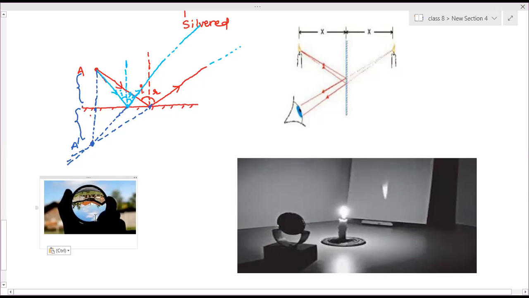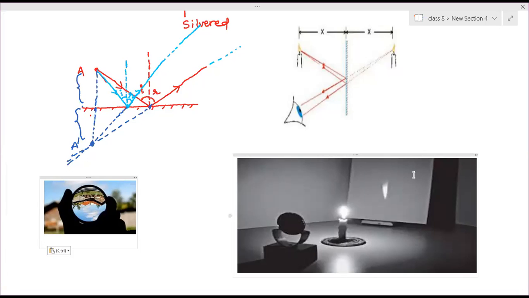And for the images which can be seen inside the mirror, we have to look inside the mirror. We cannot see them here and there somewhere. If you are in front of the mirror, then only you are able to see your image. If you are away from the mirror, are you able to see? No, mom, you can't see. That means to see the image, you have to look through the mirror. So those are imaginary images, and therefore they are called virtual images. And the images which are formed on the screen are called real images. So images are of two types, real images and virtual images.